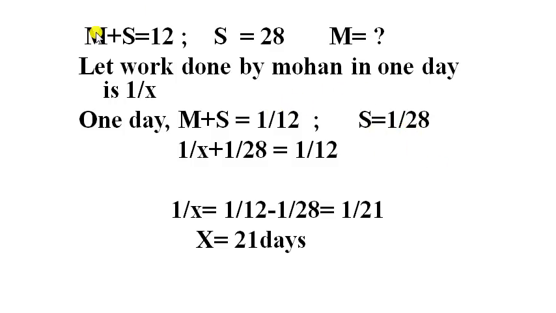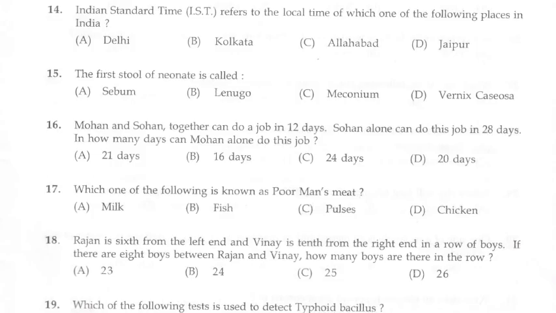Substituting these values, we get 1 by X plus 1 by 28 is equal to 1 by 12. Then on simplifying, we get 1 by X is equal to 1 by 21. That is the work done by Mohan in 1 day, 1 by 21. Then X is equal to 21 days. So Mohan will take 21 days to complete the job. So the answer to this question is 21 days.